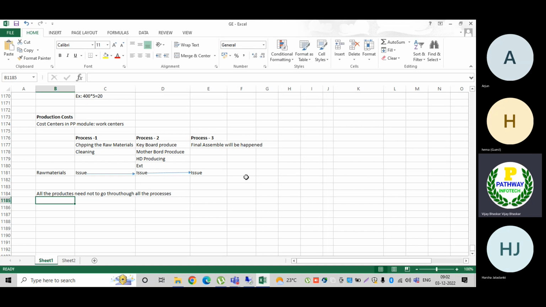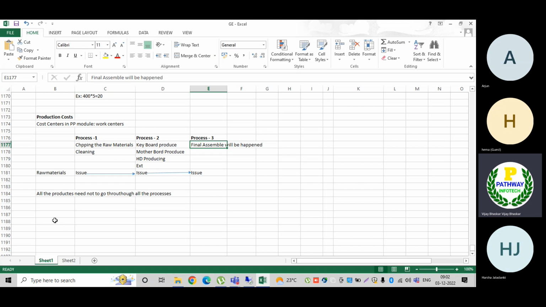No need to move one by one. The process flow for each product in the PP module, we call it a routing. As I told, from this process to this process, and this process to this process, we call it a routing. Routing is important.